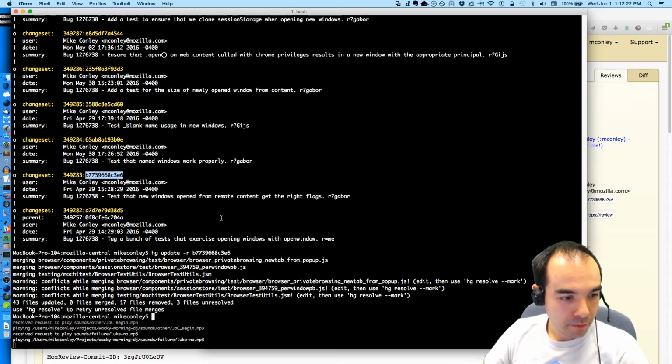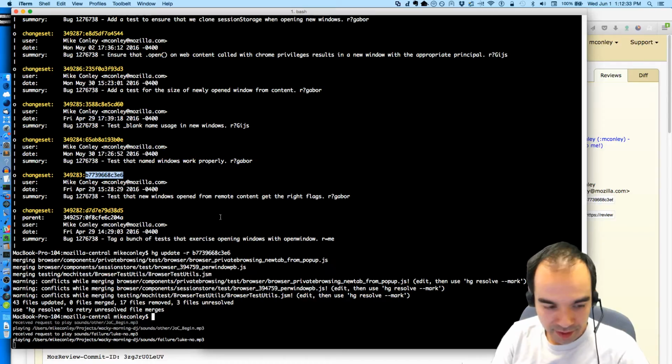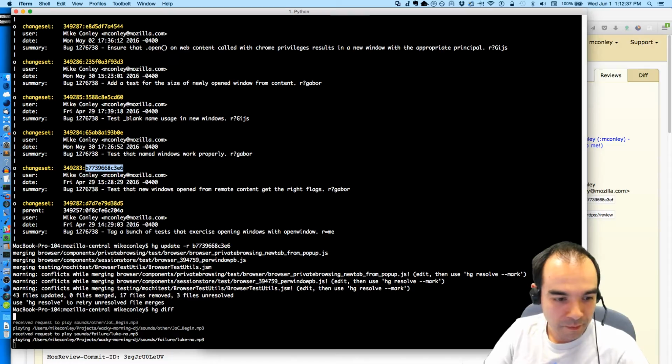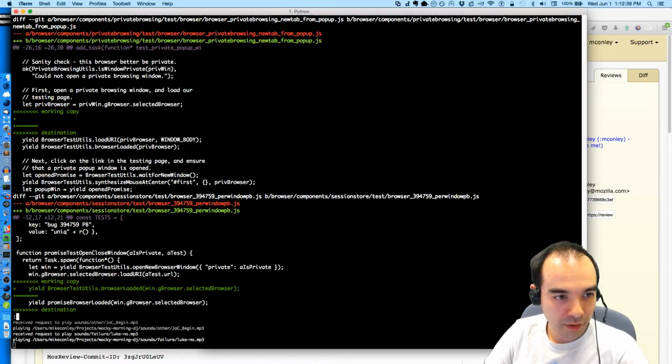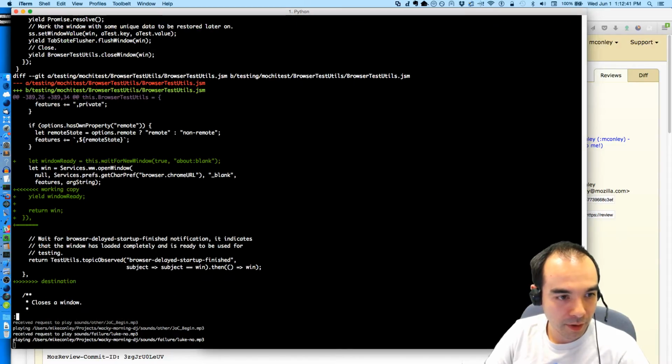Okay. Oh, shoot. I had some... that's bad. Oh, I can't stand that. I had some unsaved changes locally, and whenever I update, Mercurial attempted to merge it, and it did it wrong. What did I want? What had I done before?